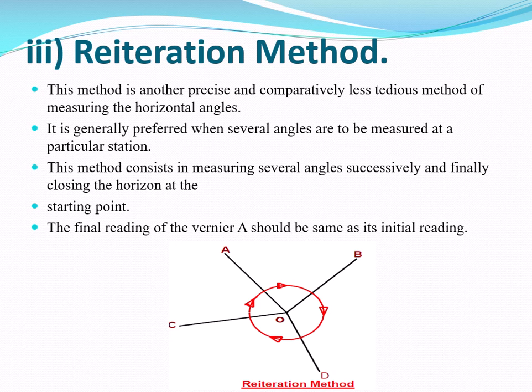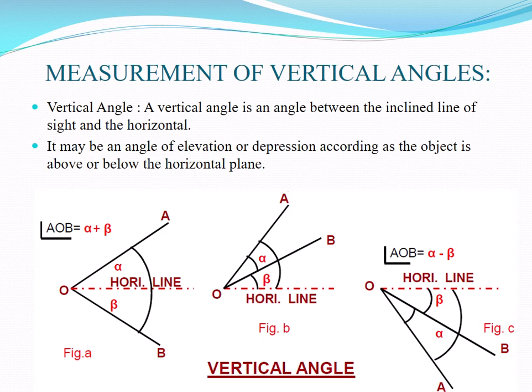Then simultaneously we have to loosen the upper clamp and rotate the telescope towards D, so that you will get the angle BOD. Then similarly we have to turn the telescope to C as well as A. The addition of these angles is nothing but 360 degrees. So this is all about the measurement of horizontal angle with the help of the telescope.